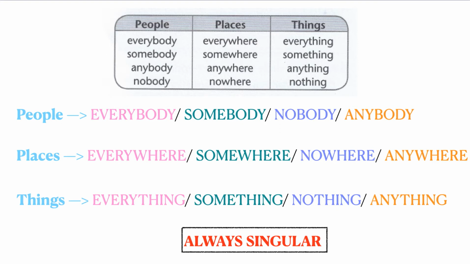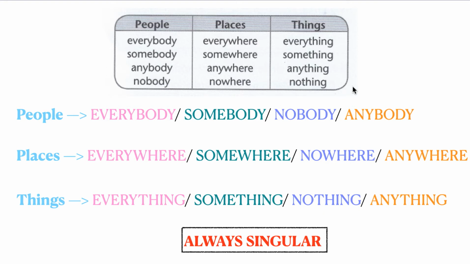We use the indefinite pronoun body to talk about people. Here we have everybody, somebody, anybody, nobody. We use the indefinite pronoun where to talk about places. We can see here everywhere, somewhere, anywhere, and nowhere. And we use think, the indefinite pronoun think, to talk about things. Here we can see everything, something, anything, and nothing. Later we'll see the differences.